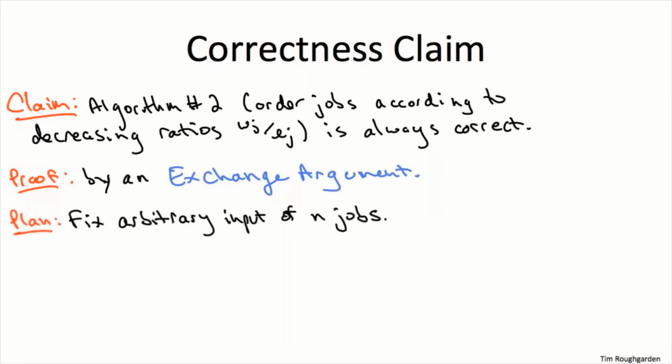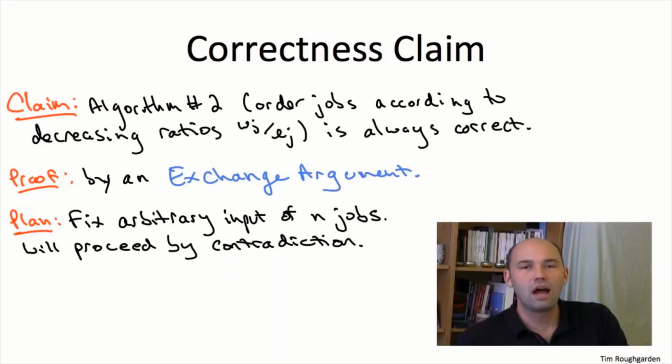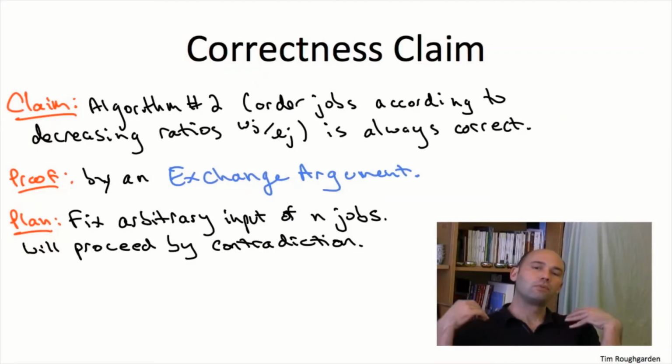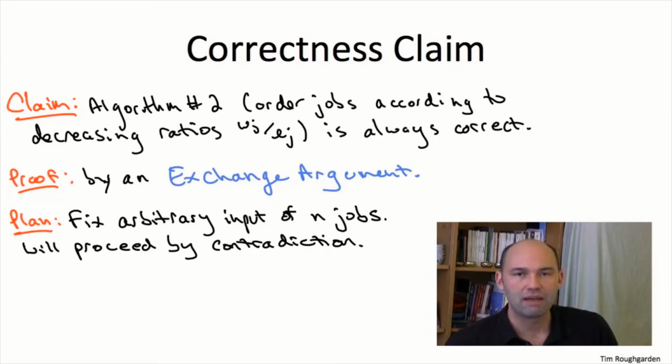So at a high level, we're going to begin by fixing an arbitrary instance, by which I mean just the description of the weights and lengths of n jobs. Remember, we have to prove that our algorithm is always correct, so we just fix an arbitrary instance and prove correctness on this arbitrary instance. As I said, for the case with no ties, we're going to proceed by contradiction. Remember, this means we assume what we're trying to prove is false, and from that we derive something which is obviously false, inconsistent. So what would it mean to assume that this claim is false?